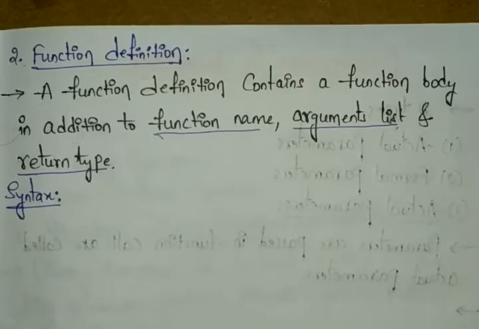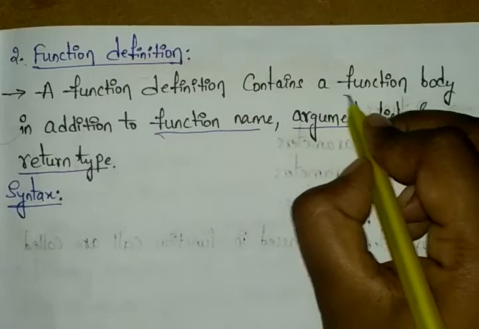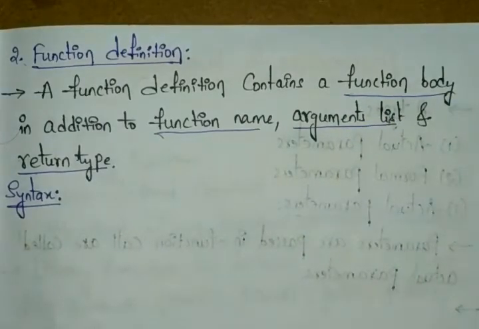But in the function definition, we have the addition, that is the function body. Okay, so let's see the syntax to define our function definition. Just remember it: comparing to the function declaration, the function definition will have the function body.